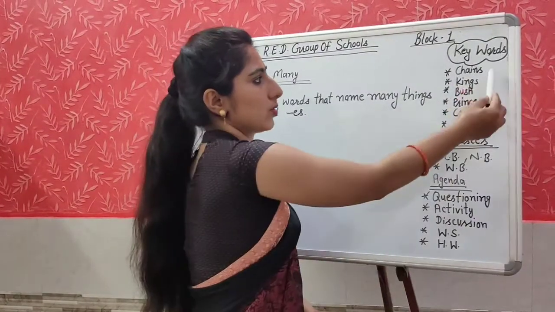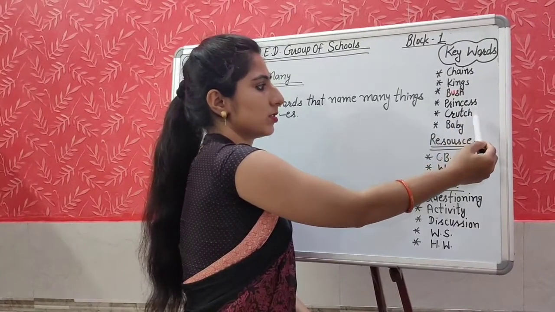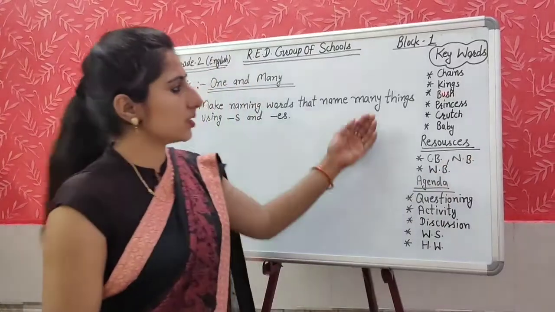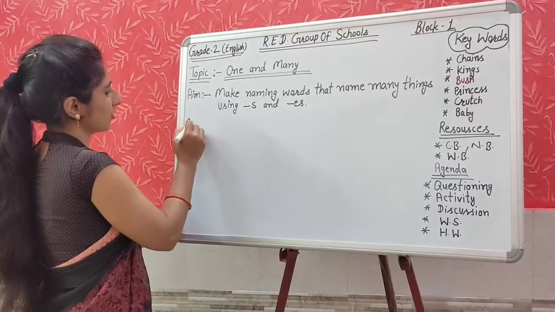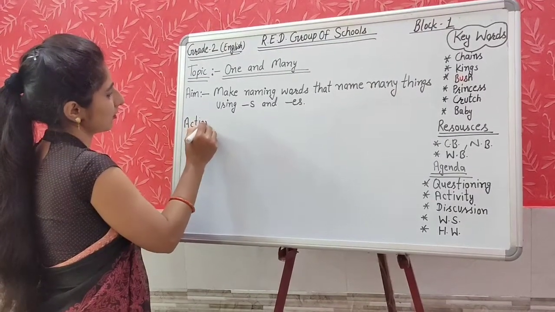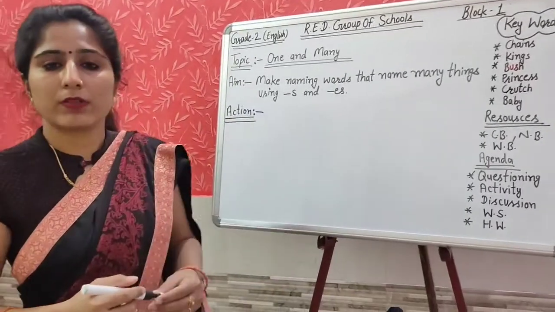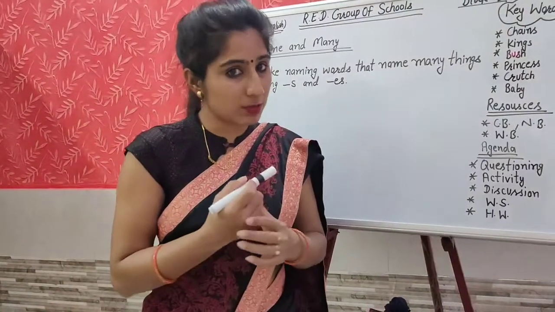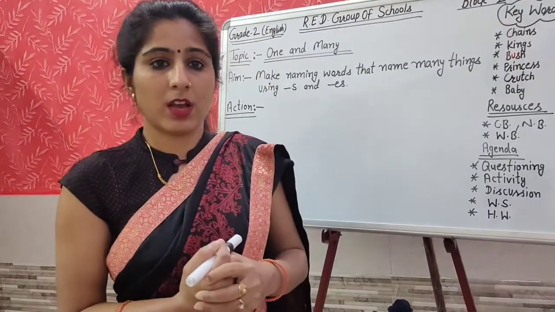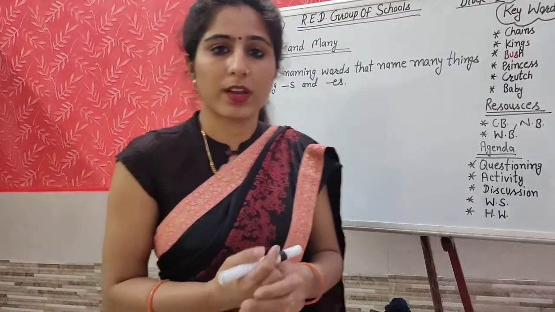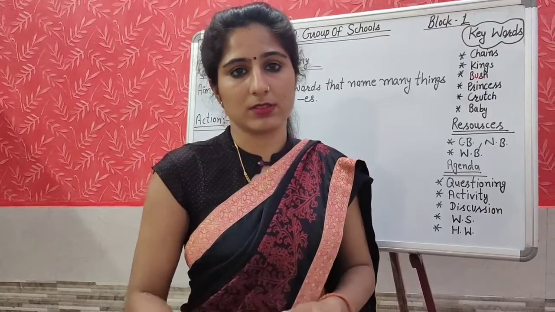So what are the keywords today? Chains, kings, bush, princess, crutch, baby. These are our keywords for today's class. Now it is time for the action. What will we do in the action? I will write some sentences on the board and you will find out the mistakes in those sentences.